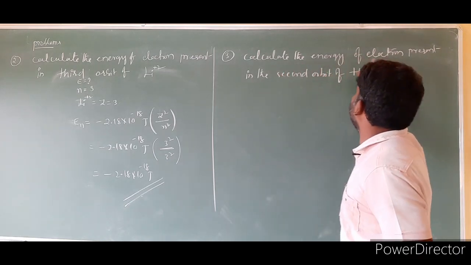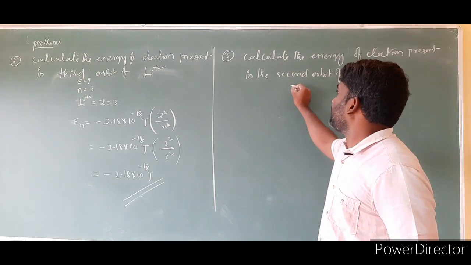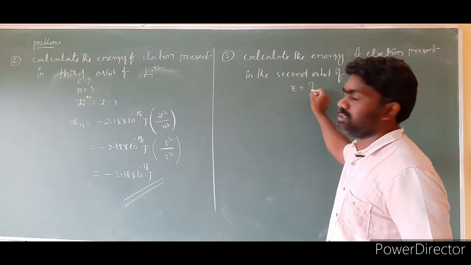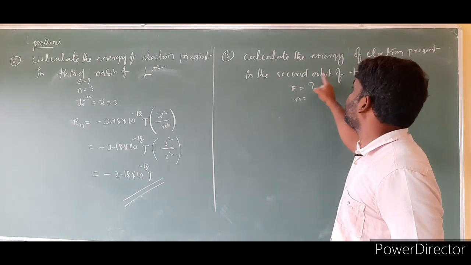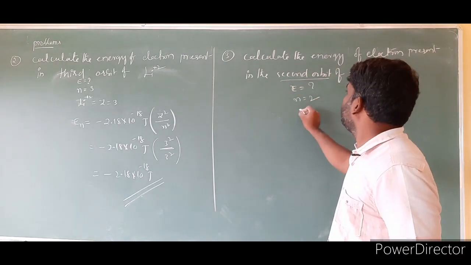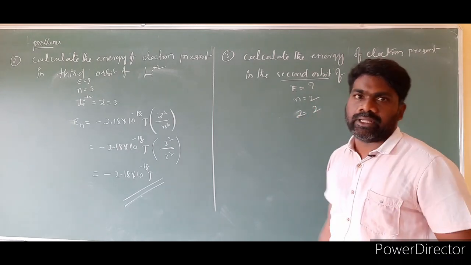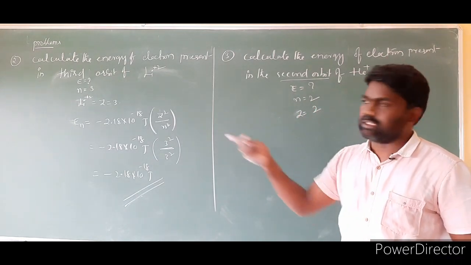Then calculate the energy of the electron present in the second orbit of helium plus. So the energy we have to calculate is the question mark. n is given as the second orbit, so n is equal to 2. Then we have helium plus, whose atomic number is 2. Hydrogen's atomic number is 1, helium is 2, lithium is 3.